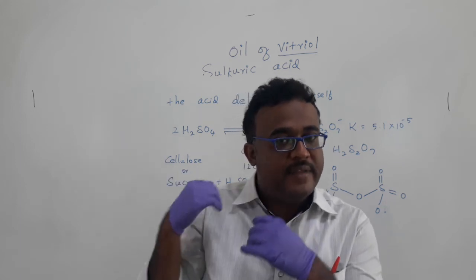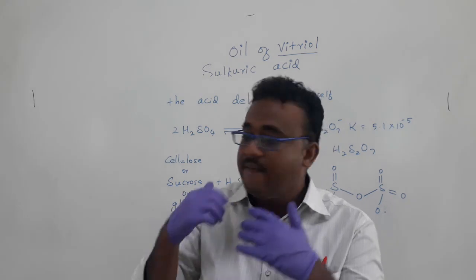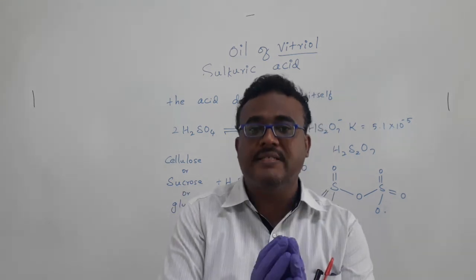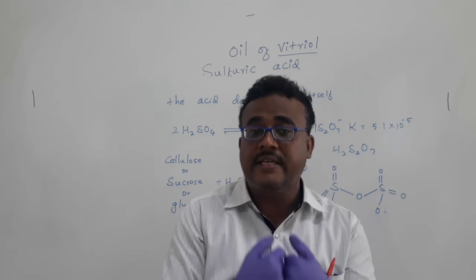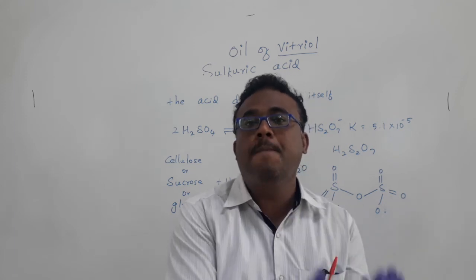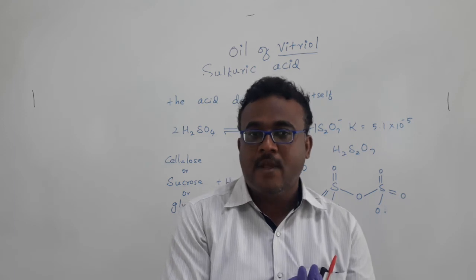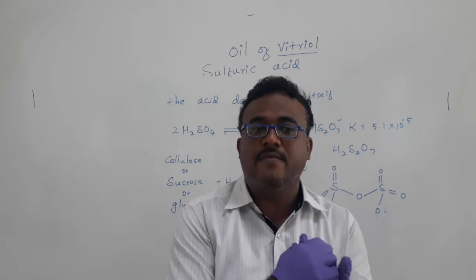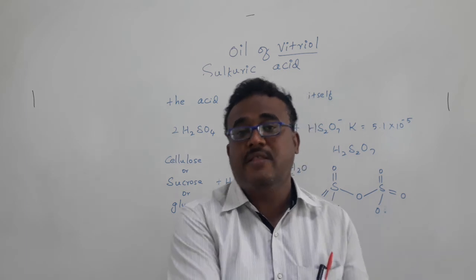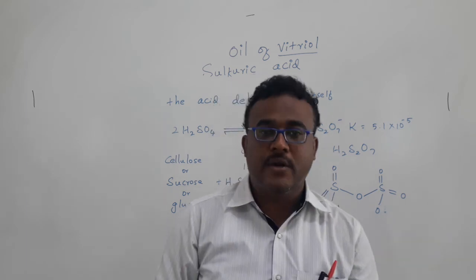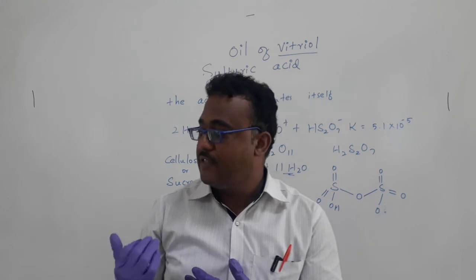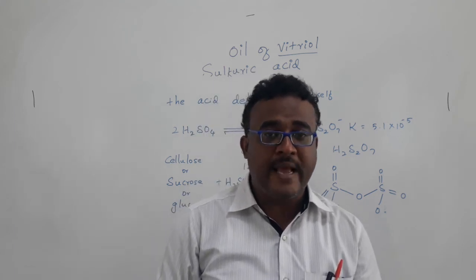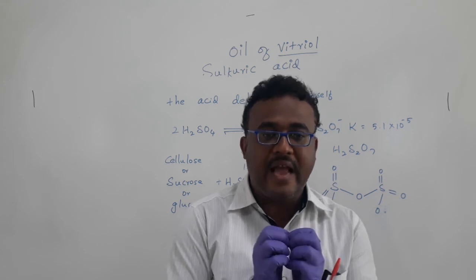Its reducing property is very weak. For example, if we react with fluorine or a very strong oxidizing agent, sulfuric acid can undergo oxidation to peroxodisulfate. Once the peroxodisulfate is formed, in some cases it can be changed back to sulfate ions.